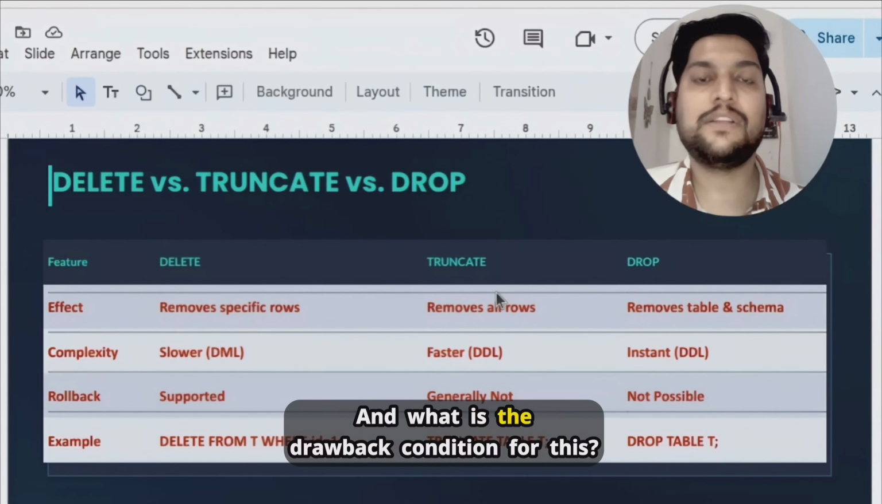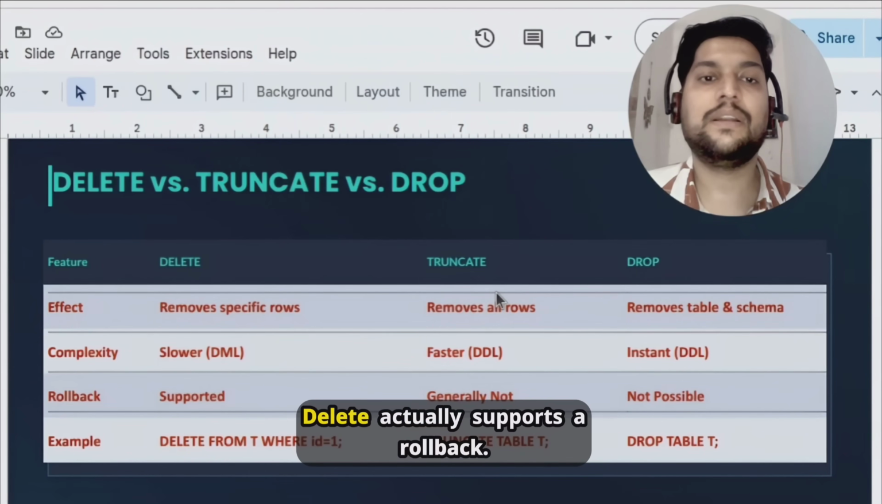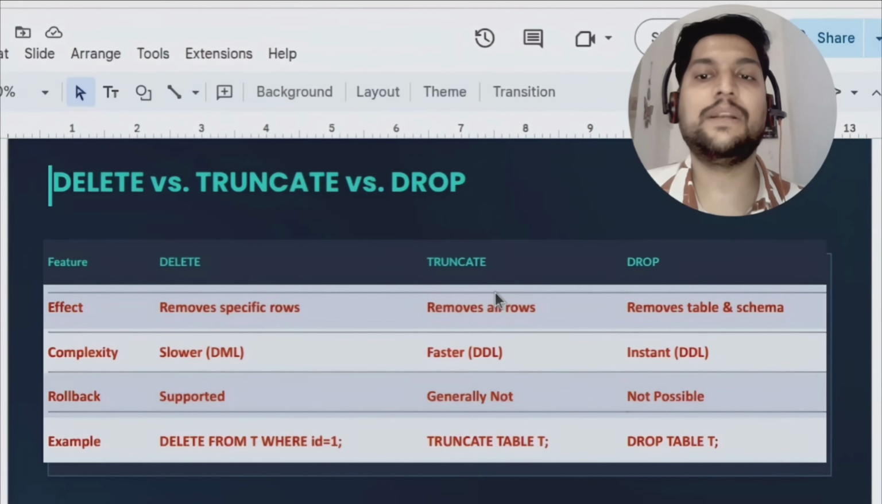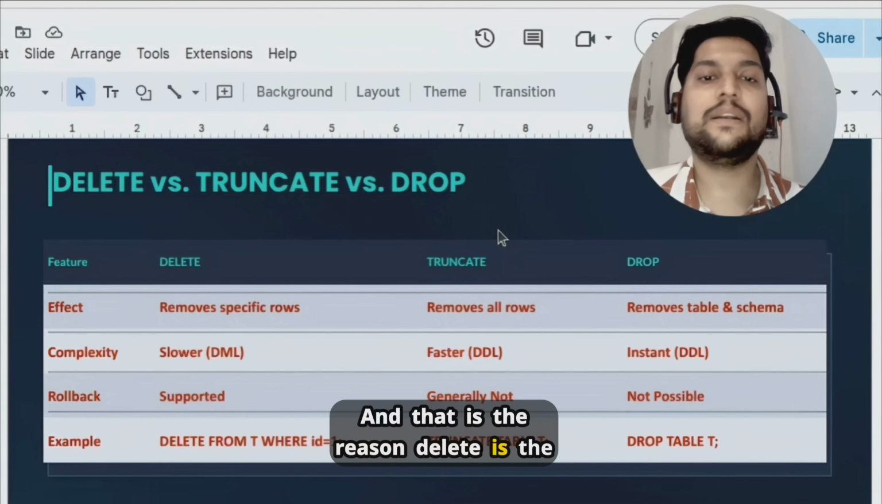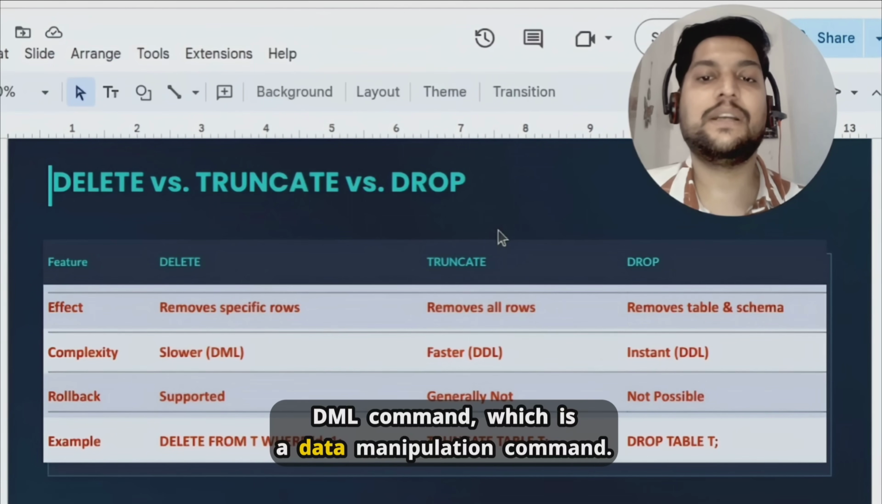And what is the rollback condition for this? DELETE actually supports rollback. That means if data gets deleted by mistake and we have not committed the transaction, we can easily bring the data back by rolling back, right? And that is the reason DELETE is a DML command, which is a data manipulation command.